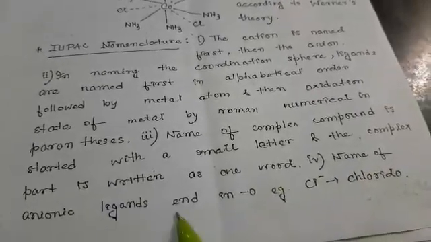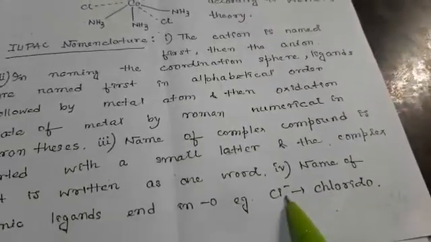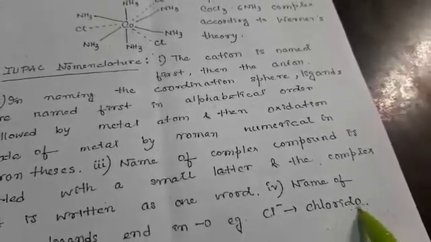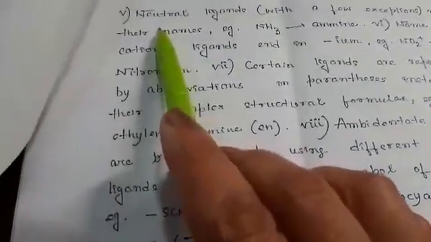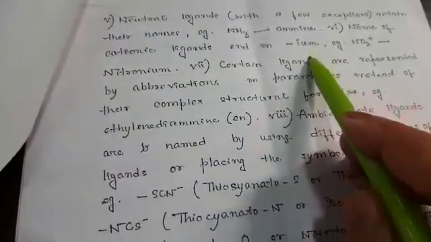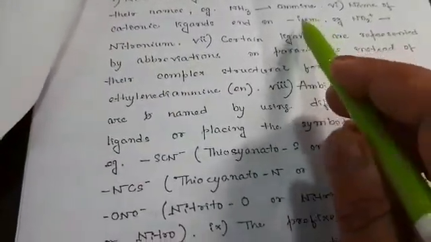The names of anionic ligands end in 'o'. For example, here it is Cl negative, the anionic ligand, and it is written as chlorido. Otherwise it is chloride, and it is written as chlorido. The 'o' is written at the last. Other rules: neutral ligands, with a few exceptions, retain their names, like NH3, ammonia. The name of cationic ligands ends in 'ium', like NO2 positive, which is written as nitronium.